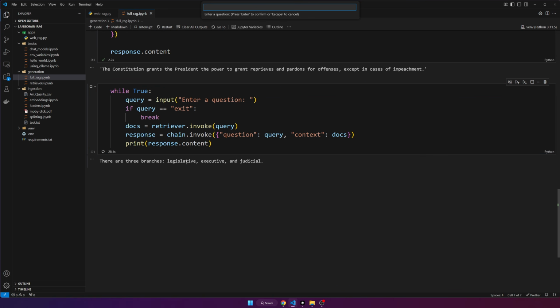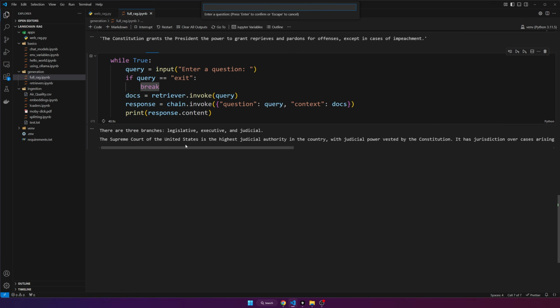There are three branches: legislative, executive, and judicial. Tell me about the Supreme Court. The Supreme Court of the United States is the highest judiciary authority in the country with the judicial power, blah, blah, blah. So as you can see, it just repeatedly asks you for questions so that you can keep testing it over and over until you type exit. And there we go. Now it terminates.